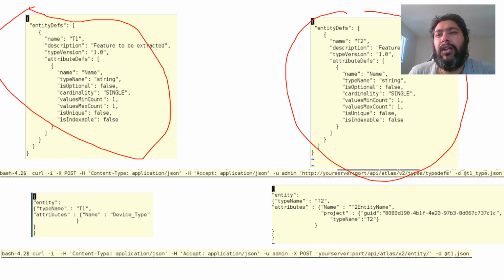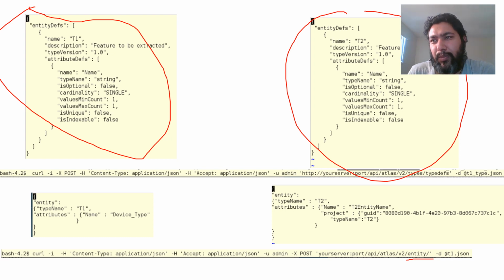So now instead of sending the data to the type defs, I am sending the data to entity, because now we are not creating a definition of an entity, we are trying to create an object of the definition that we have already created. And one thing that we have to keep in mind is, because we have created different JSON files for both the def types, we have to issue two commands for creating the types, and then two commands for creating the data.